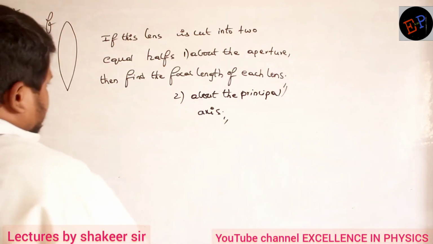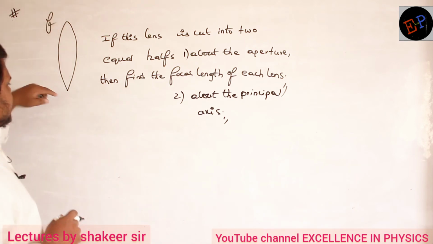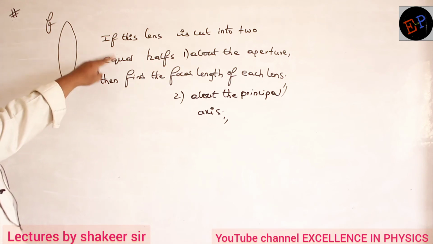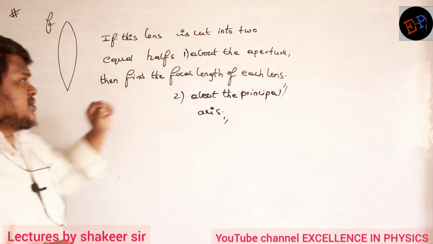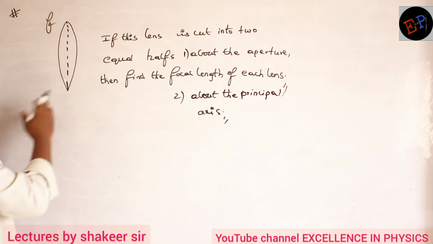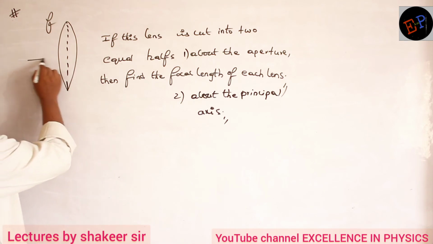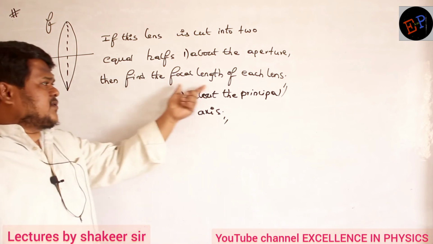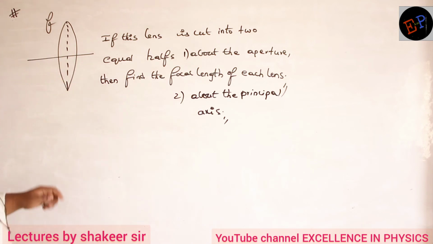Okay. So see this one, ma. This is a convex lens, ma, whose focal length is f. Now he is saying that if the lens is cut into 2 equal halves about 2 different positions. First about the aperture. Aperture means what? This is the aperture, no? So it means you are cutting the lens first like this. Then in the second condition you are cutting the lens about the principal axis. What is meant by principal axis? Like this. So above half and below half. If you cut the lens like this, then find the focal length of each lens. 2 lenses will be formed, no? So find out the focal length of each lens.